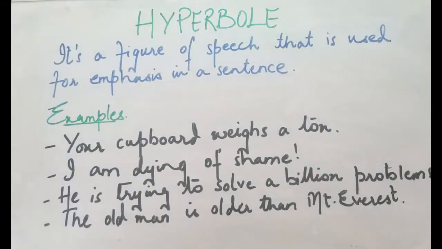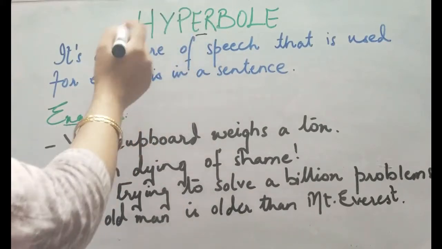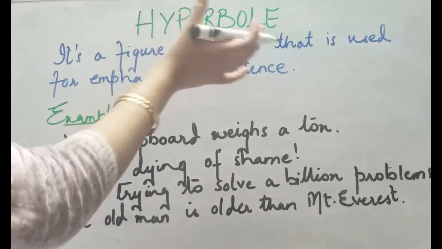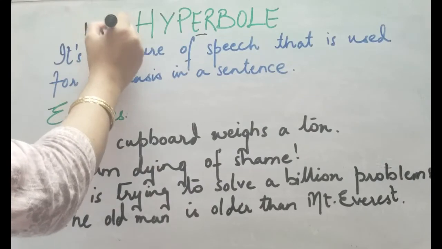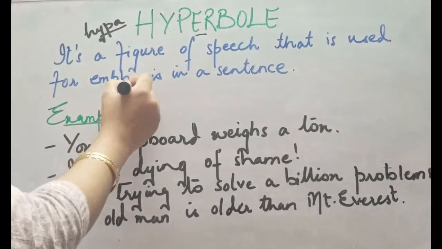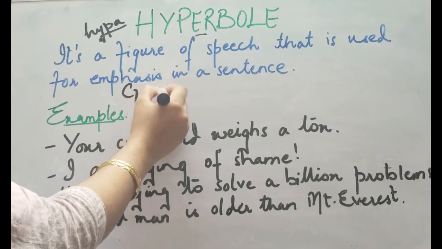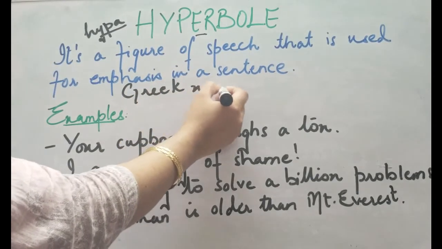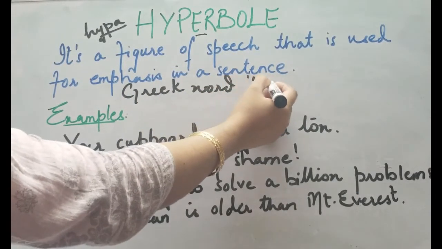Hi friends, in today's lecture we are going to look at the third figure of speech, that is hyperbole. Remember that we pronounce it as hyperbole and not hyperbole, where E and R are silent. Okay, so it's basically hyperbole. Before going on to the definition, let me tell you that this is a Greek word, and the term means overcasting.